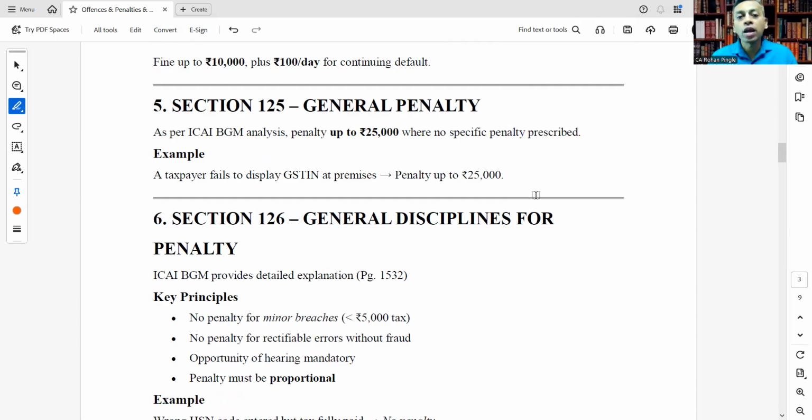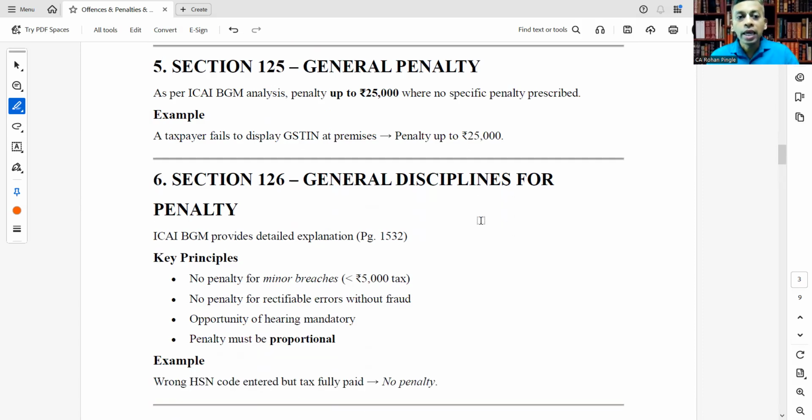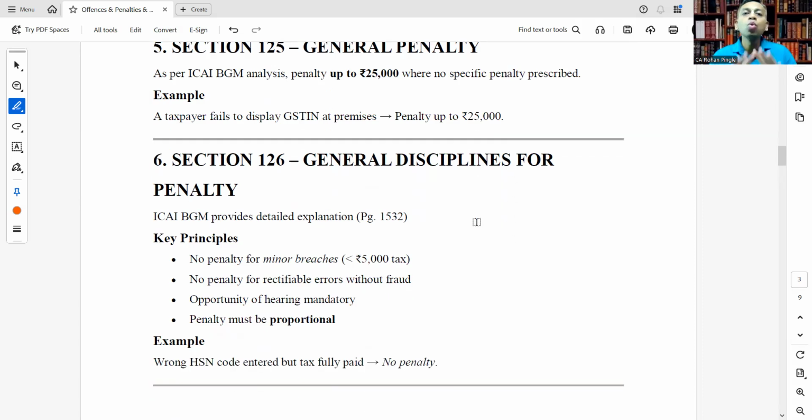Section 125, general penalty. In case there is no specific penalty prescribed, the general penalty is up to rupees 25,000. For example, a taxpayer fails to display GSTN at premises, then penalty can be levied up to rupees 25,000.